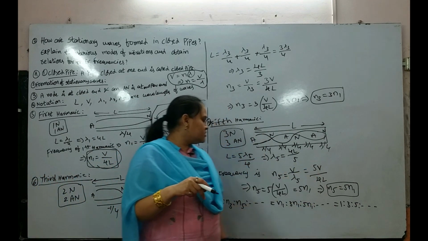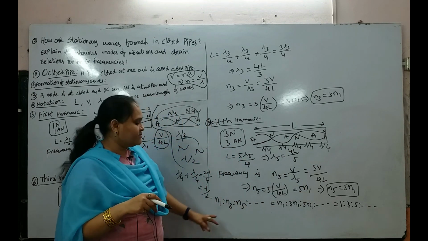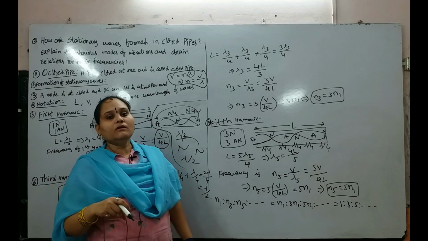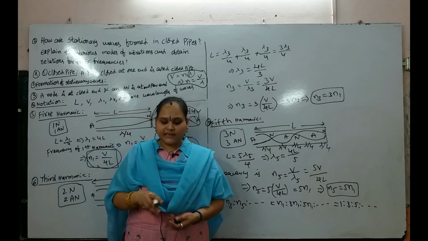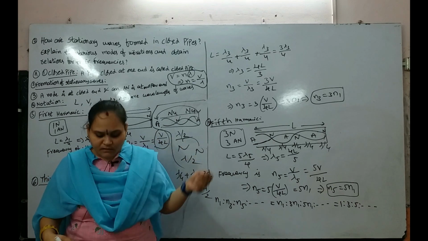Taking these three in ratio, and so on, we will get N1 is to N3 is to N5 is nothing but 1 is to 3 is to 5. This is the second topic. And next we will discuss the third one.